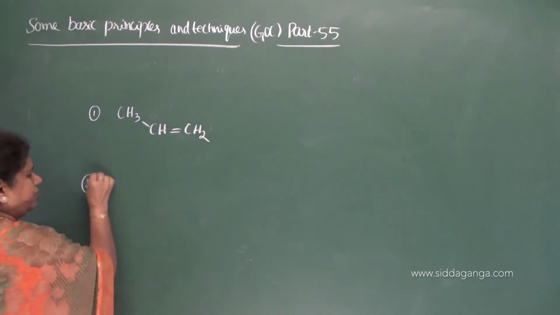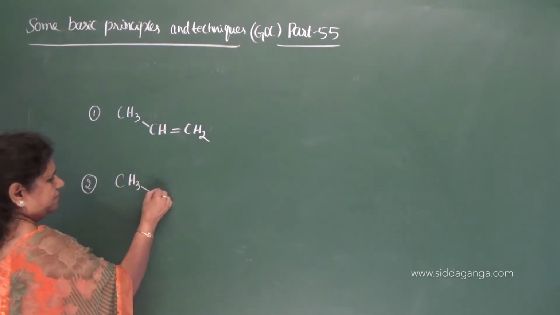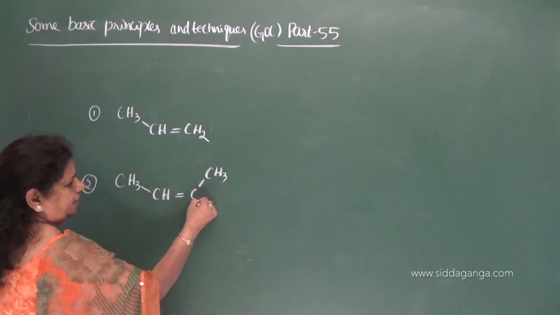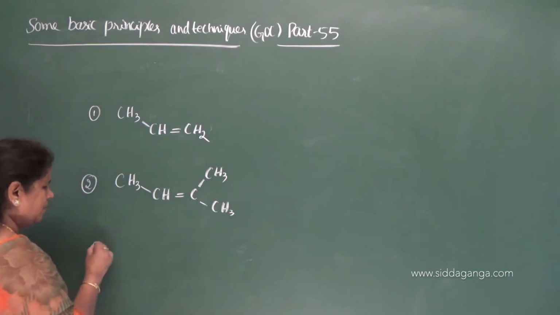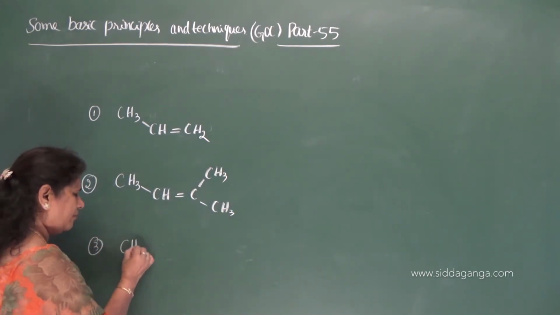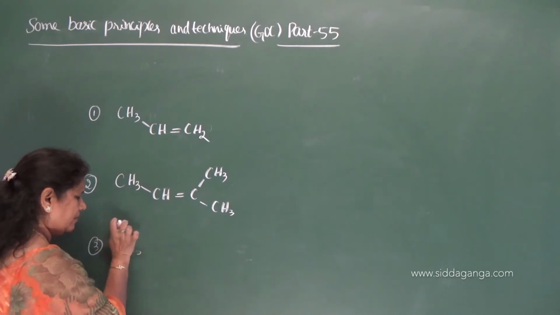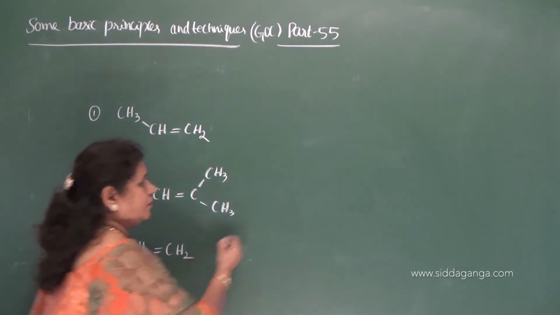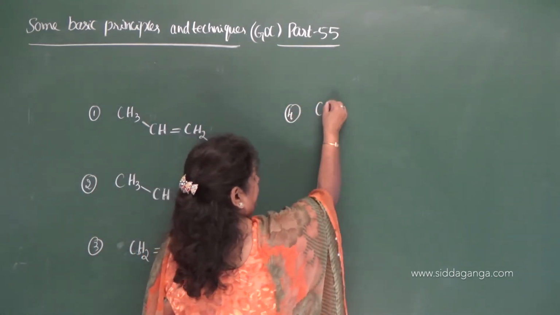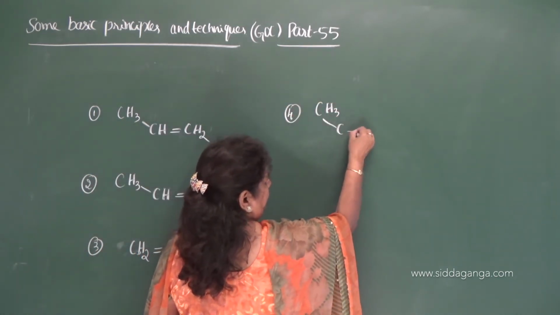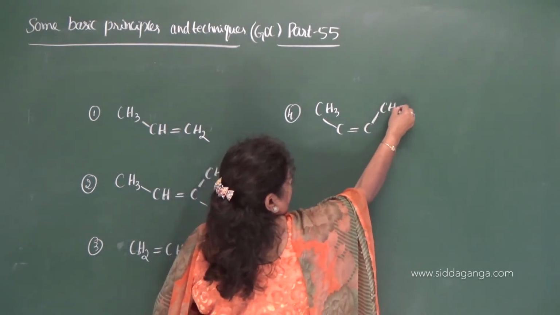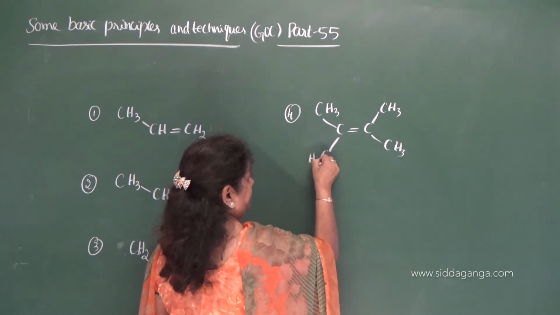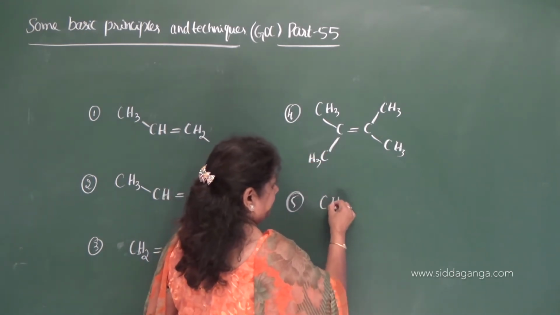First one, second one, this is the second one, third one, okay, fourth one, so this is the fourth one, and the fifth one.